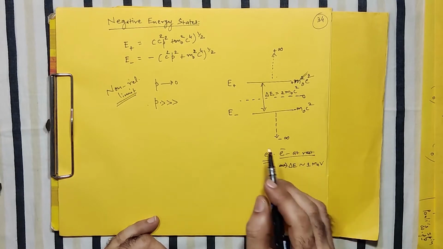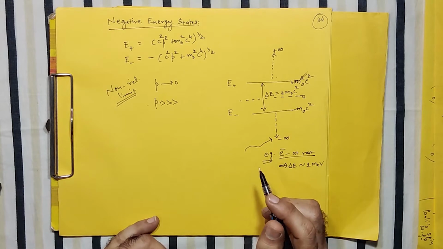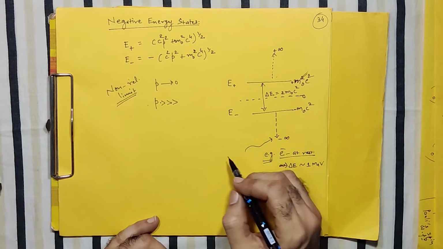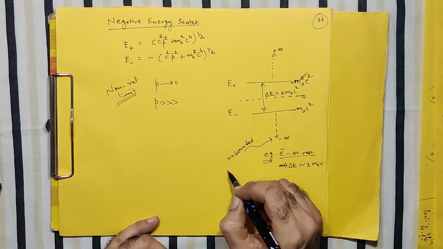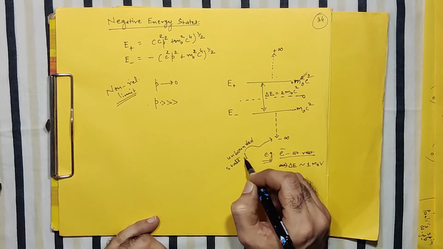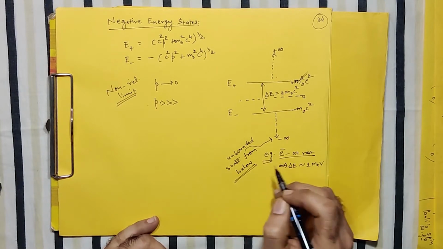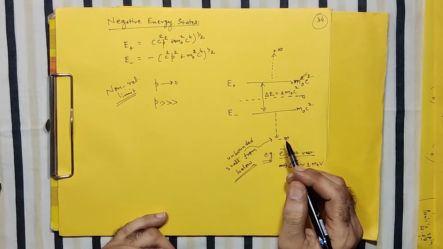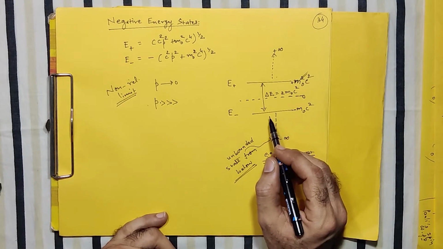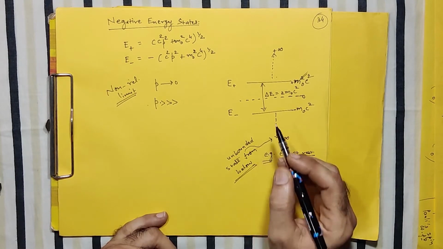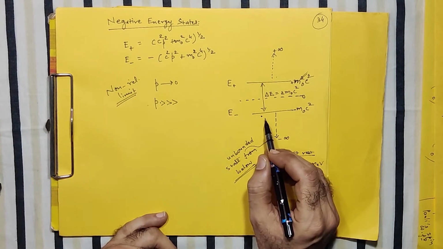And if there is no bottom, it means I can say that there is no binding from below. So it is an unbounded state from below. And this has very serious implications. For example, your system has some energy. Let us say your particle is somewhere here having this much energy. And we know that